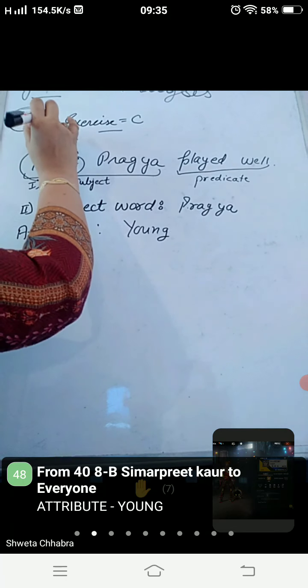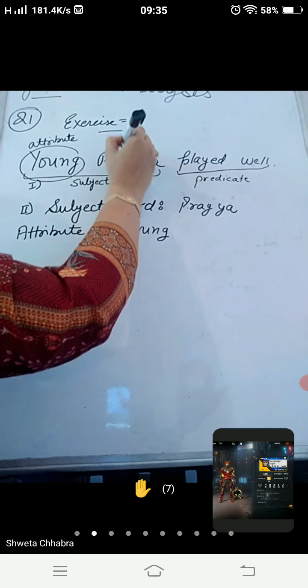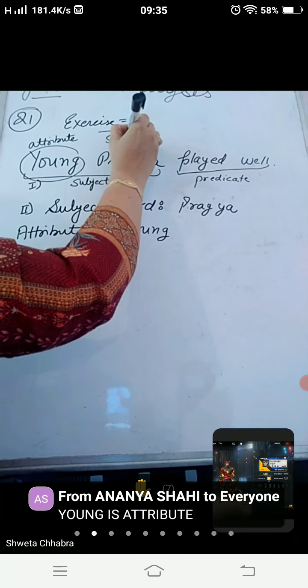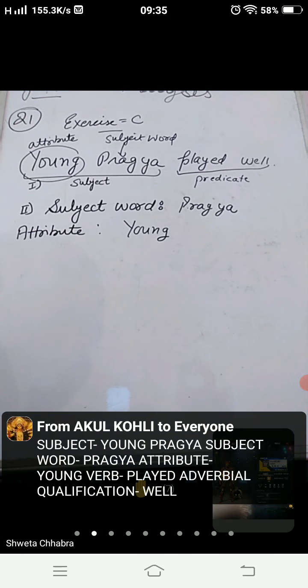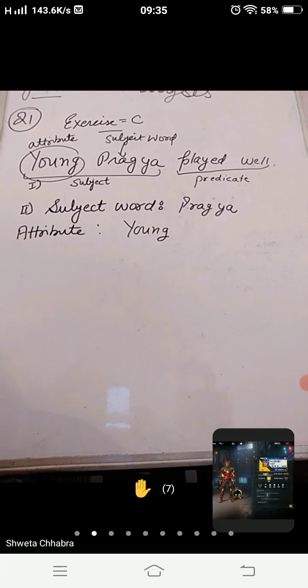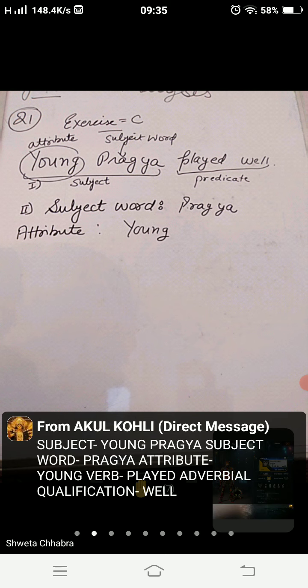Young is attribute and Pragya is subject word. Now you can easily find that. After that we have to find out the verb and its adverbial qualification. Verb, it is very easy. Even in class 2nd, 3rd, 4th, 5th you were able to find out verb.